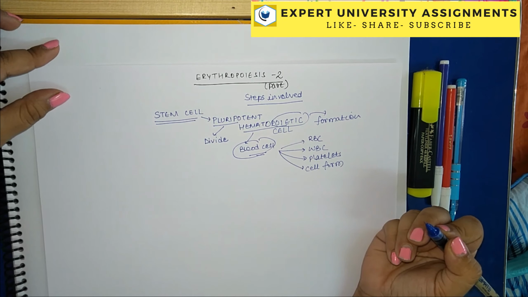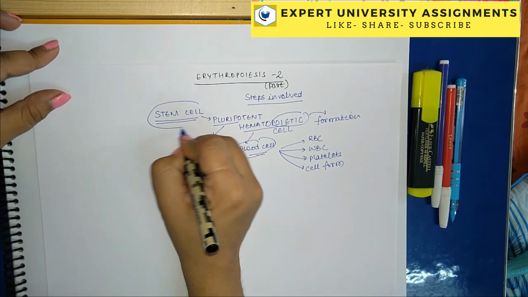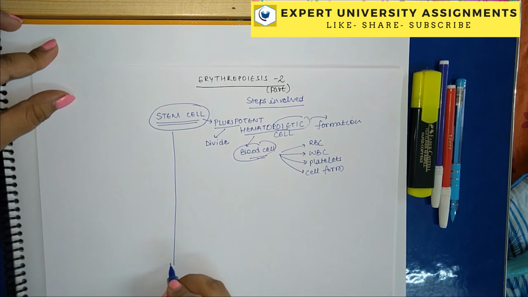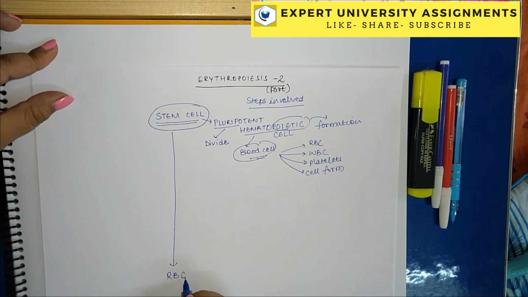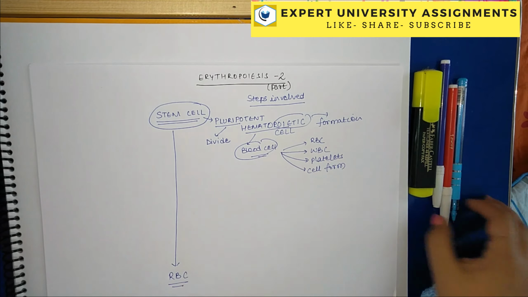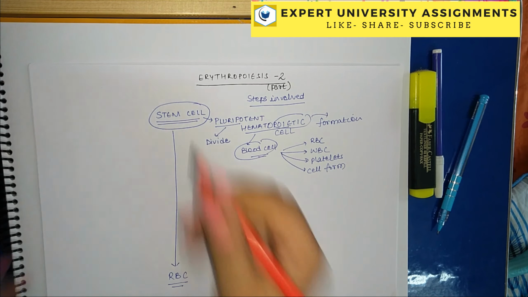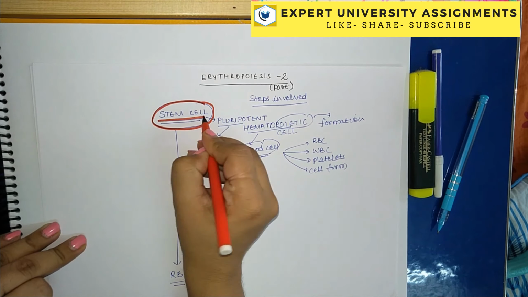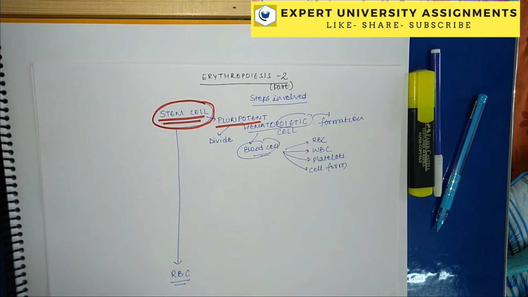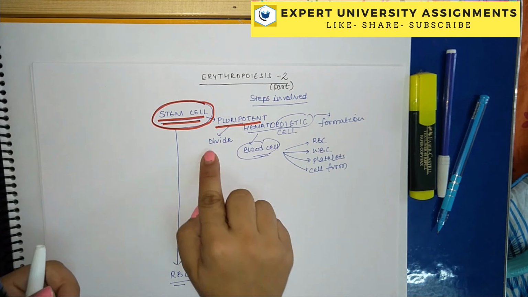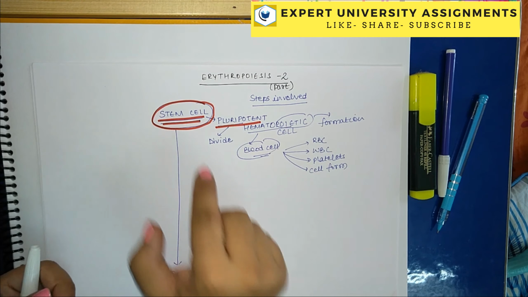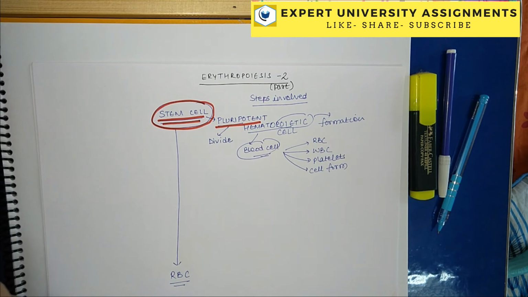So basically, stem cell is the first cell which is responsible for formation of red blood cells. This will lead to the formation of red blood cell or RBC. But how does this happen? This is a stepwise process. So can I say that this is the most important cell or the prime cell which can lead to the formation, and it is pluripotent in nature. Pluripotent means the tendency to divide and redivide. So this is the sole cell which has the regeneration capacity of forming multiple number of cells.